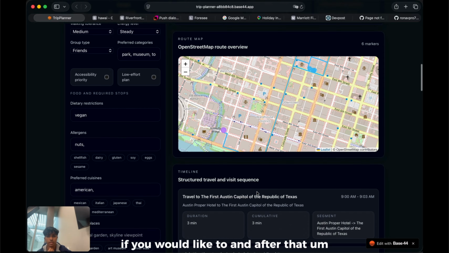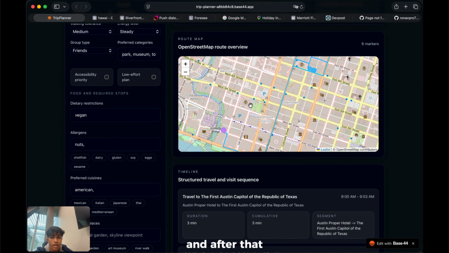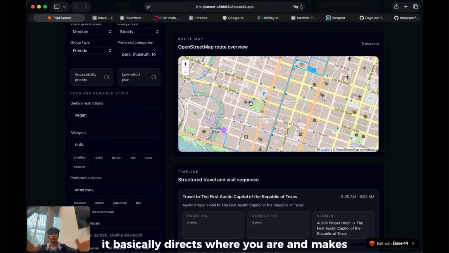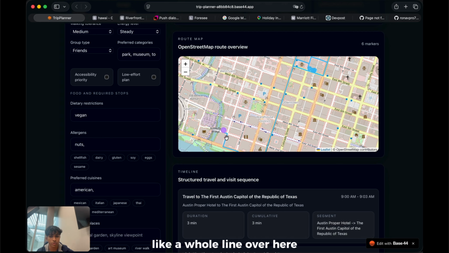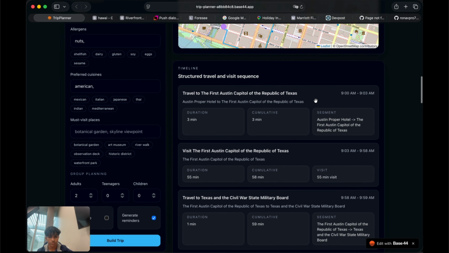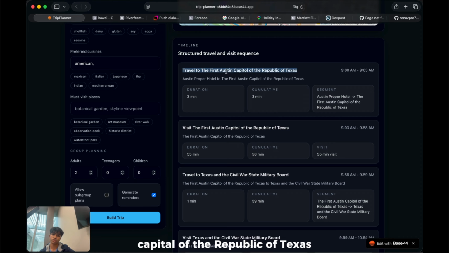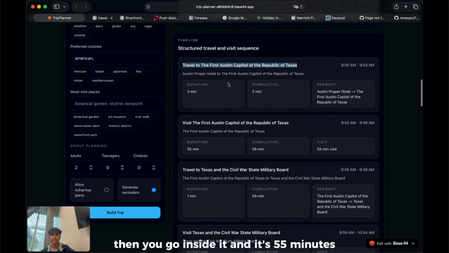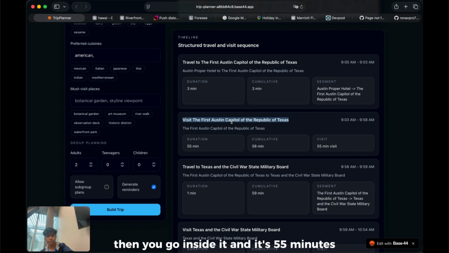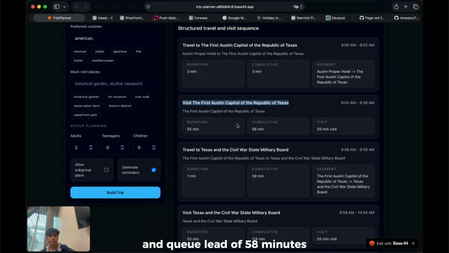And after that, it uses OpenStreetMap basically, and it directs where you are and makes a whole line over here, as you can see. Okay, so after that, it gives you an incredibly structured visit sequence, which gives you the travel time to the Texas State Capitol, which is 3 minutes. Then you go inside it, and it's 55 minutes, and cumulative 58 minutes. The visit itself is 55 minutes.